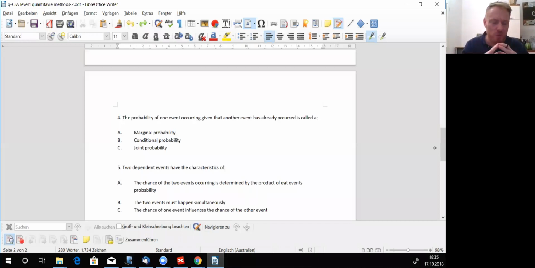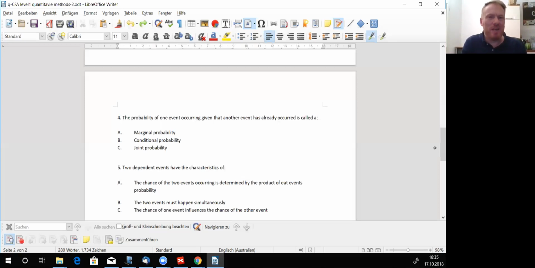What would be your answer? The probability of one event occurring given that another event has already occurred is called a marginal probability, is called a conditional probability, or is called a joint probability. Now, Question C is easy because it's wrong, and one can see at a single glance it's wrong.